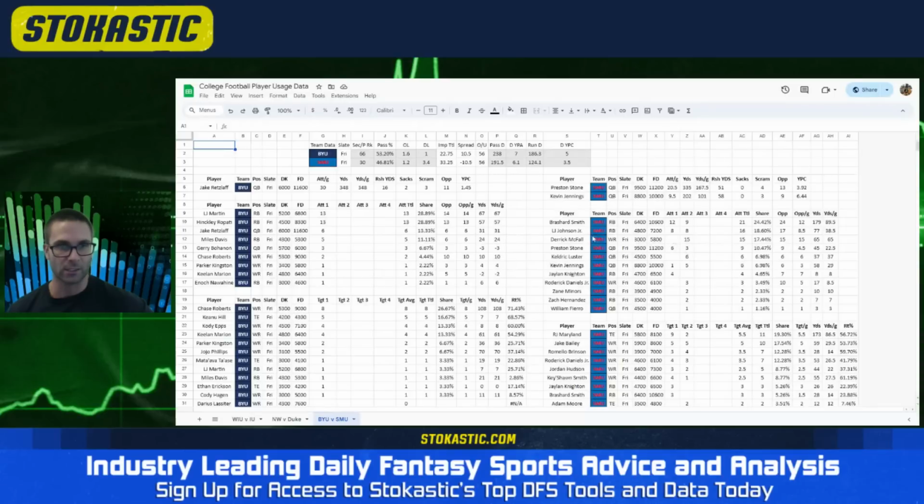LJ Johnson is dealing with an injury. We're expecting him to play, but he's their bigger back. He should get some goal line touches here and there. We're tentatively projecting him as the number 2 right now, followed by Jalen Knighton, assuming he returns from his injury. All this should set up pretty well for Brashard Smith. You got your next 2 backs dealing with injuries, so make sure you keep your eye on this.